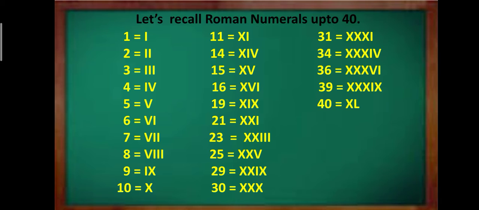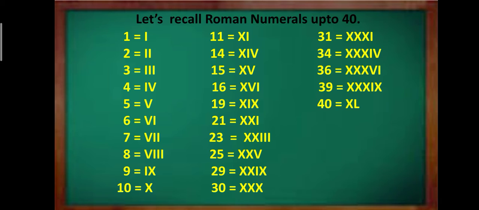For 14 we will have XIV. So value of X is 10 plus, within brackets, 5 minus 1, that is 4. So you will have 14. So that is why we write 14 like this. 15 we will have XV. For 16 we will have XVI. For 19 we will have XIX.